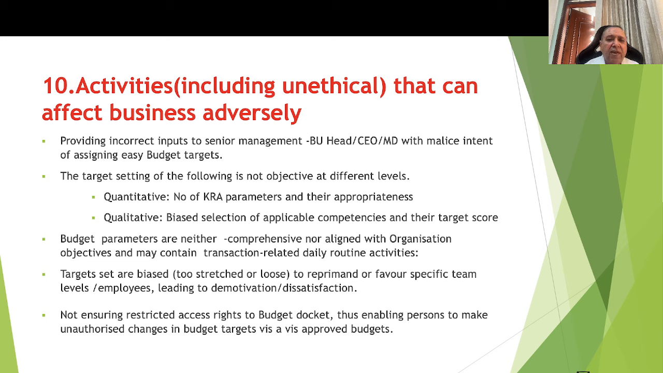Budgeting parameters are neither comprehensive nor aligned with the organization objectives, and may contain transaction-related daily routine activities rather than high-level budgeting parameters. Target settings are biased, with the objective to reprimand or favor specific team levels or employees, leading to demotivation or dissatisfaction, and restricted access rights to the budget docket are not ensured, thus enabling persons to make unauthorized changes in the budget targets. Therefore, the basic objective is that budgeting must be accurate.